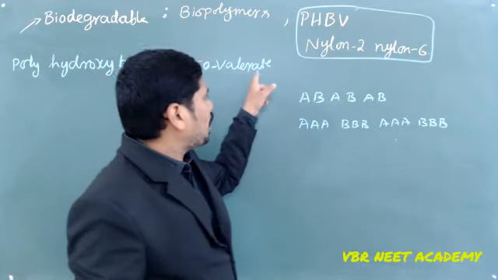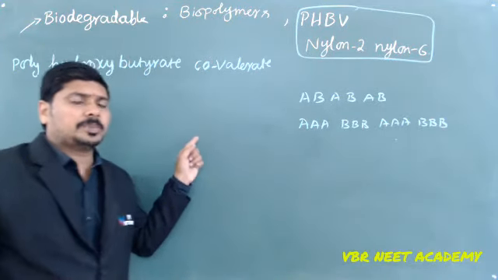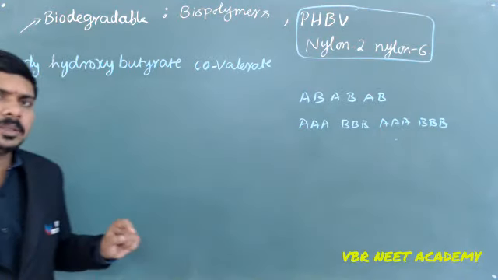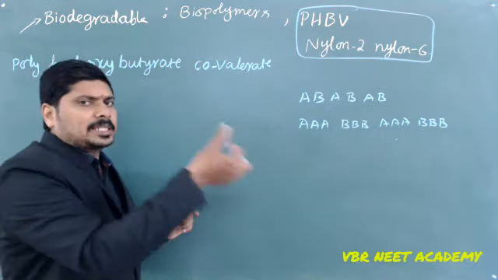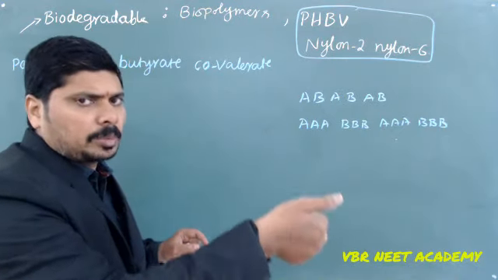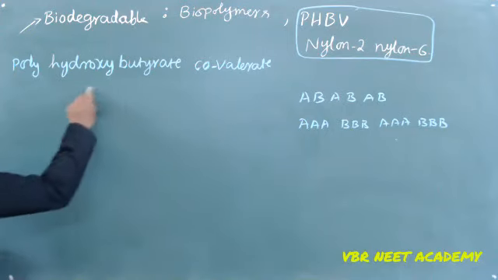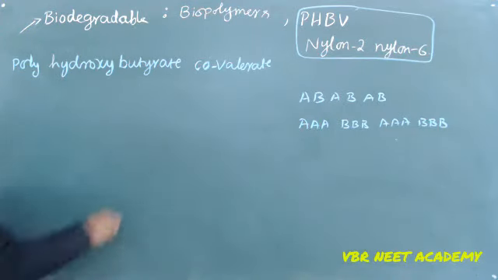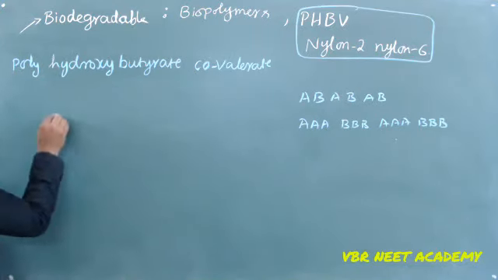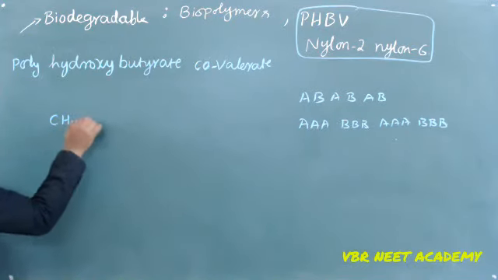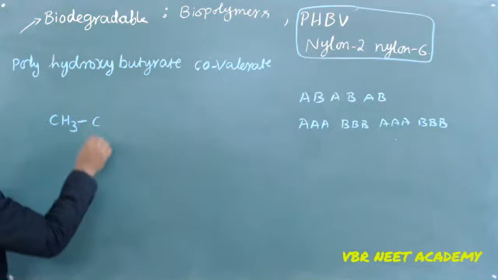So the polymer we are discussing here, polyhydroxybutyrate covalerate, is an example of an alternate copolymer. That is one monomer, the next monomer, one monomer, next monomer. Like that, alternatively the monomers are coming. So polyhydroxybutyrate and valerate, we are going to take this one. How are we going to write hydroxybutyric acid? Beta hydroxy. We are going to take beta hydroxy covalerate.